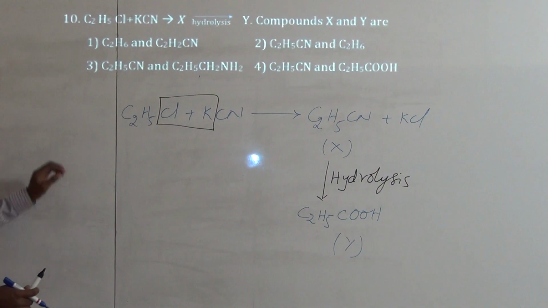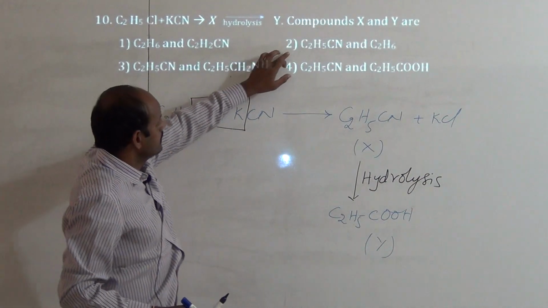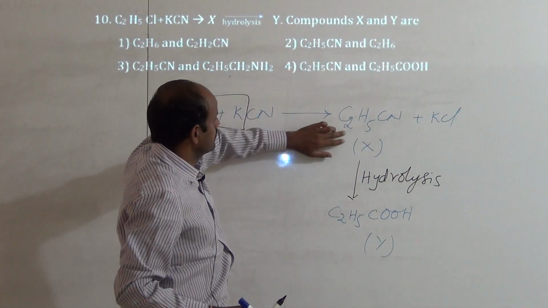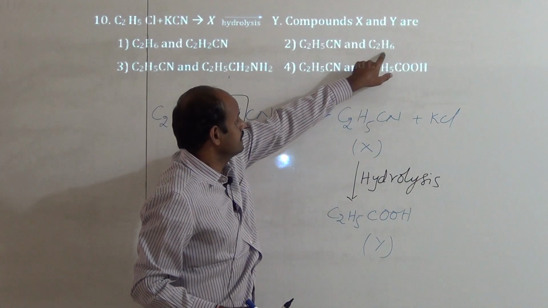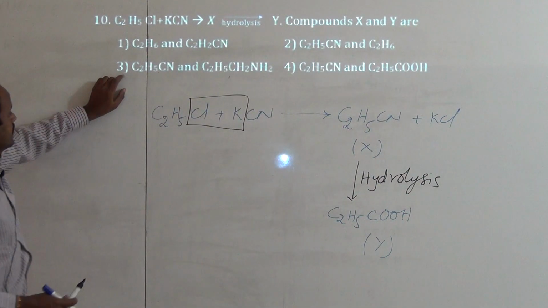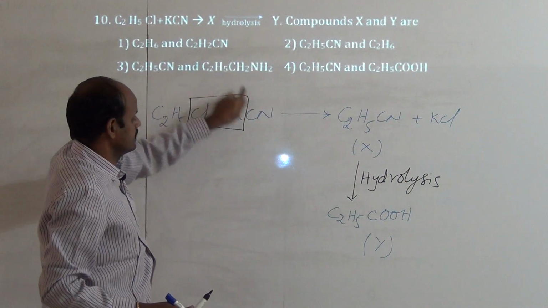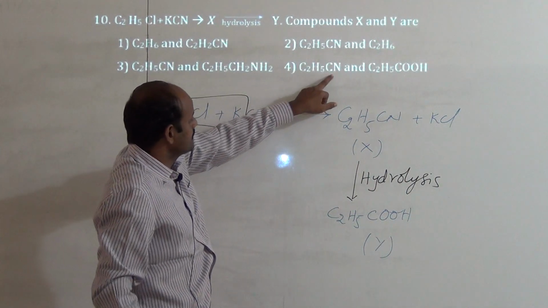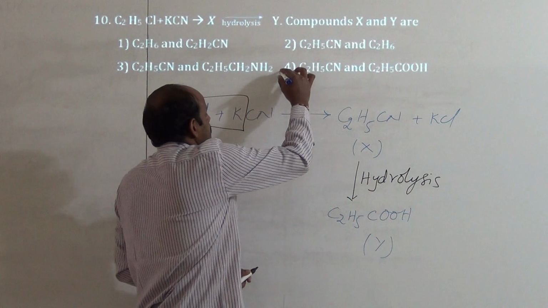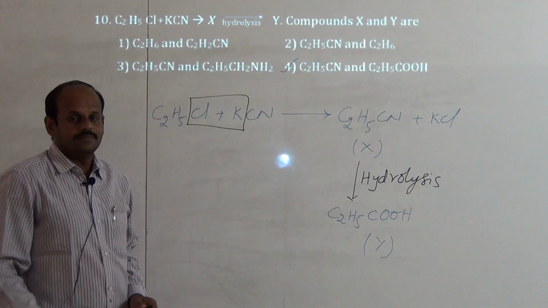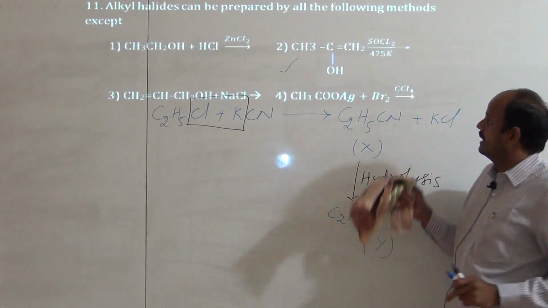So in which option have they given this? The first one is C2H6. Is it X? No, it is wrong. In the second option, C2H5CN is correct for X, but Y is propanoic acid, and they have given ethane, C2H6, so it is also wrong. Next option, C2H5CN, okay, correct, but Y is wrong. The fourth one, C2H5CN is correct, and C2H5COOH is also correct. Hence the answer is the fourth option. And next bit.